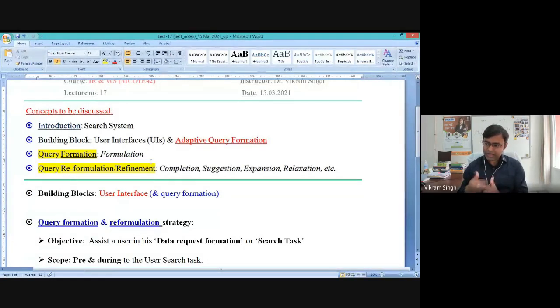So we are rewriting the query, or trying to refine our query. That is why most of the techniques for query transformation come under query reformulation. You can see completion, query suggestion, expansion, and relaxation. There are possibly 11 or 12 different techniques to achieve some sort of reformulation, right?